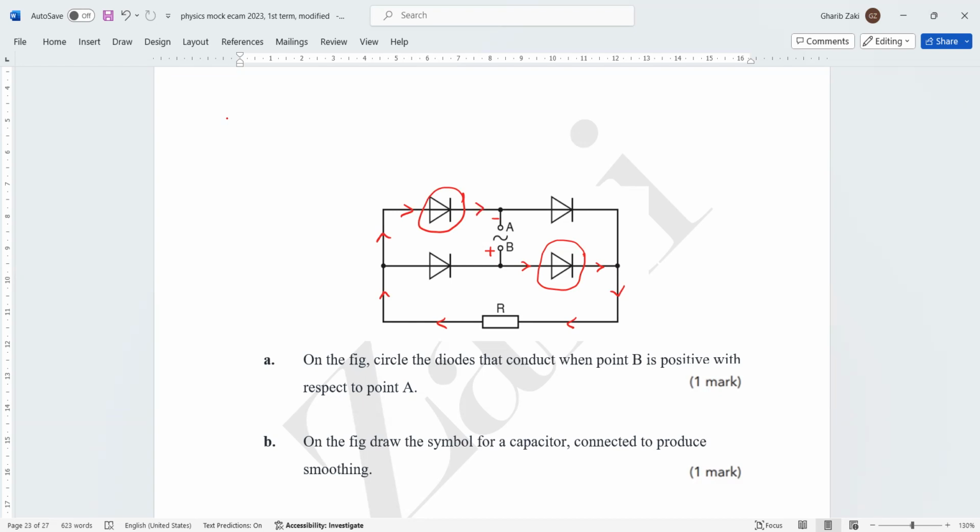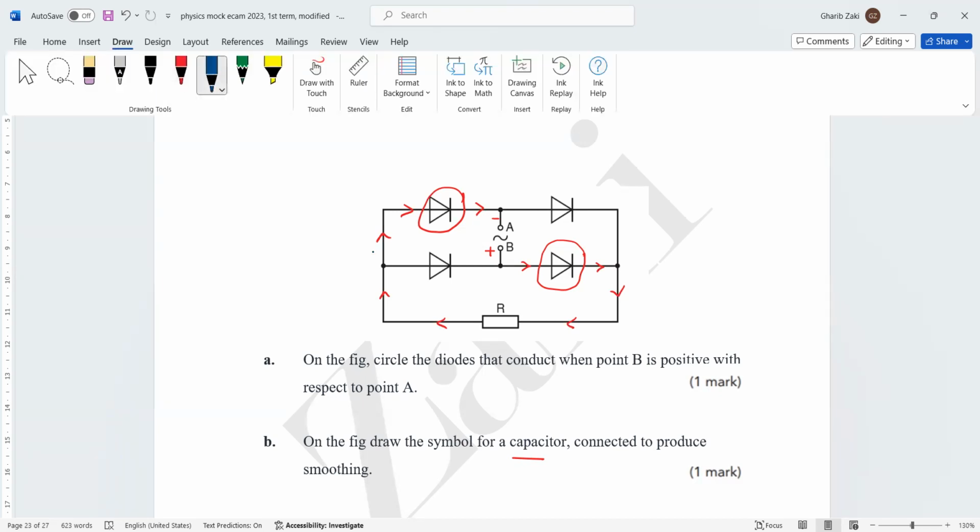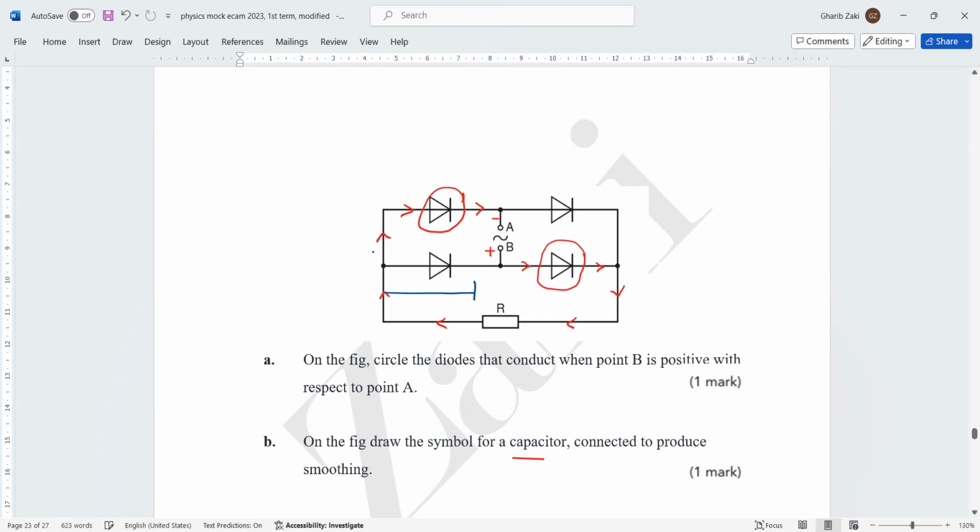Now, on the figure, draw the symbol for capacitor. Capacitor is always connected parallel to the resistance. Then the resistor will be connected parallel to what? To the resistor. At any position, but must be parallel to the resistor. So this is the capacitor.